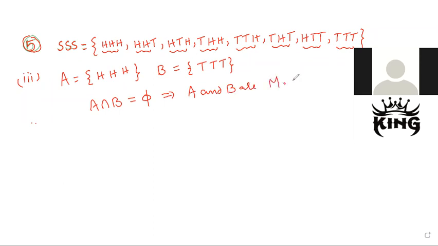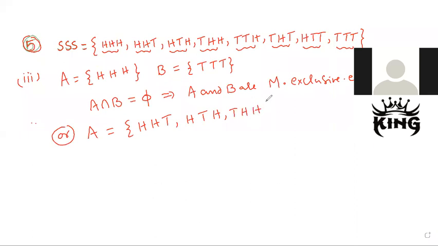In the textbook, the answer is given as A is two heads, one tail: HHT, HTH, and THH.